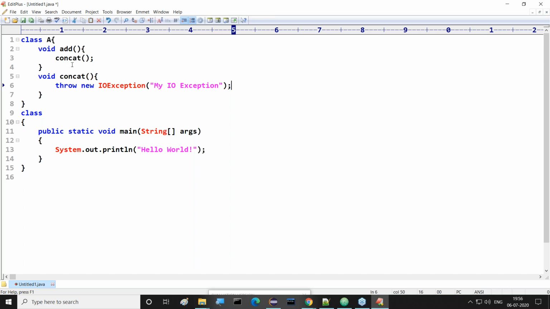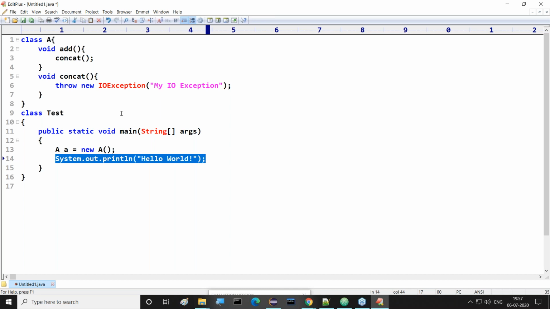Good. Class A has the add method. Inside this add method, we are calling the concat method, and inside the concat method we raise this exception. I'll take the main class, the Test class. Inside the main method, A a is equal to new A. I created this object, and inside it I want to call a.add method. As per this flow of execution, the flow will come to the add method, where we are calling the concat method. Flow will come to which one?